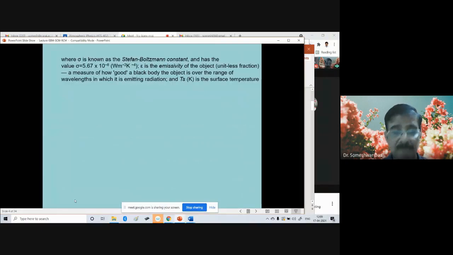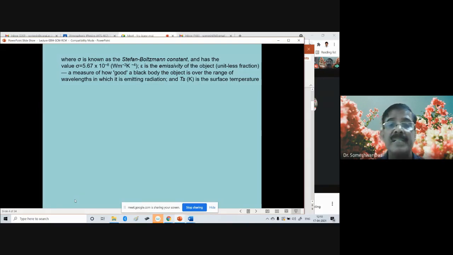So in the last equation, sigma is known as the Stefan-Boltzmann constant, and has a value of 5.67 times 10 to the power minus 8 watts per meter squared per Kelvin to the power 4. That is sigma, and epsilon is the emissivity of the object, which is dimensionless, and it is a measure of how good a black body the object is over the range of wavelengths in which it is emitting the radiation.